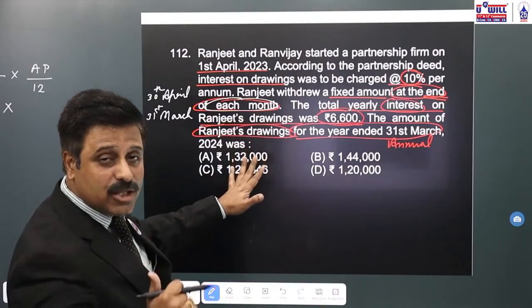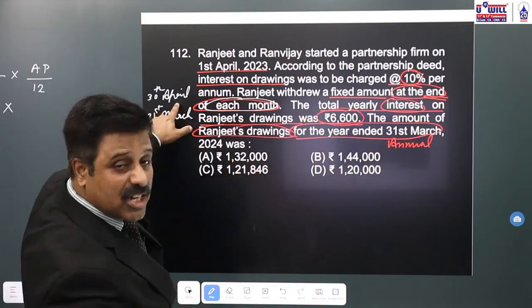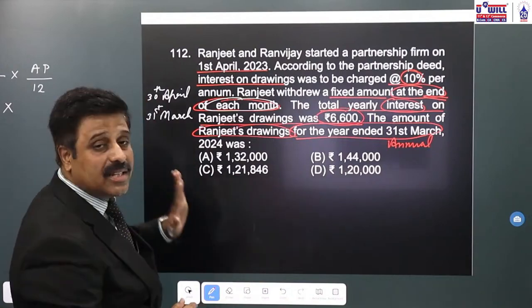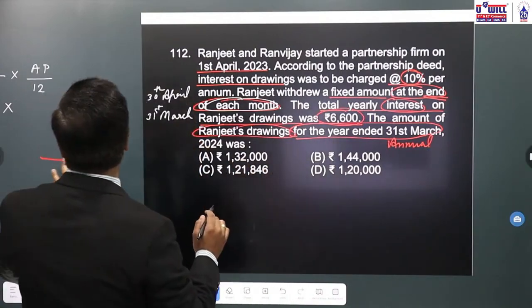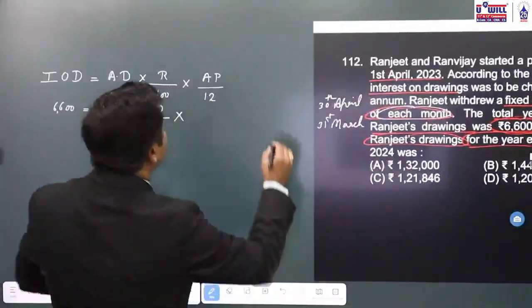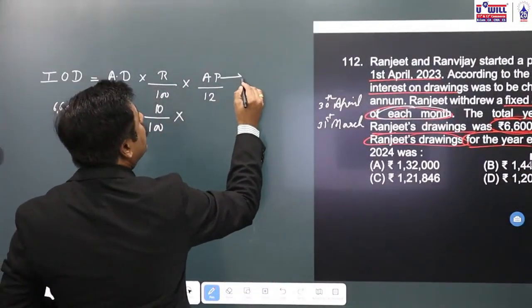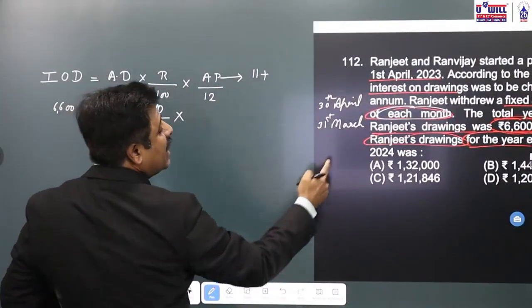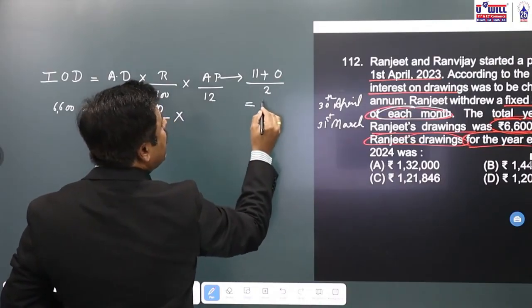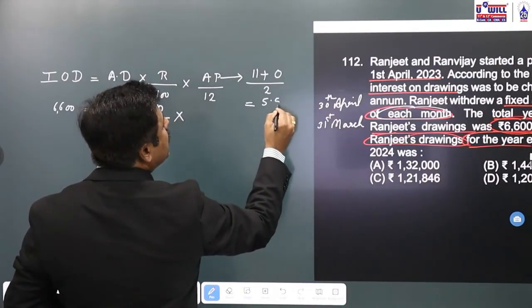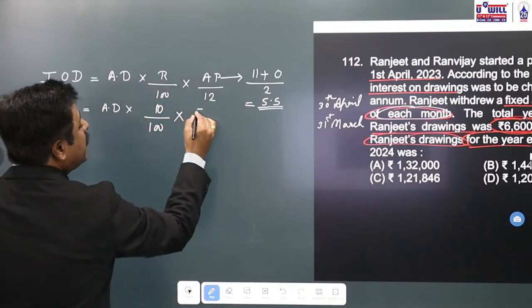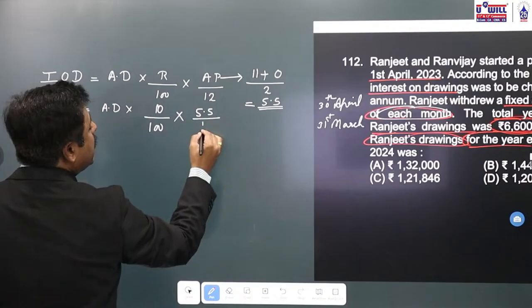How do we find the average period? Period after first drawings plus period after last drawings divided by 2. After 30th April, 11 months will be left out. And after 31st March, 0 months will be left out. So what will be the average period? Equal to 11 plus 0 divided by 2, 5.5. So here average period we will take 5.5 divided by 12.